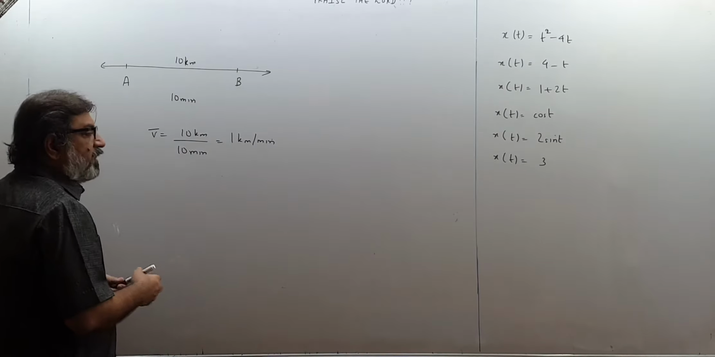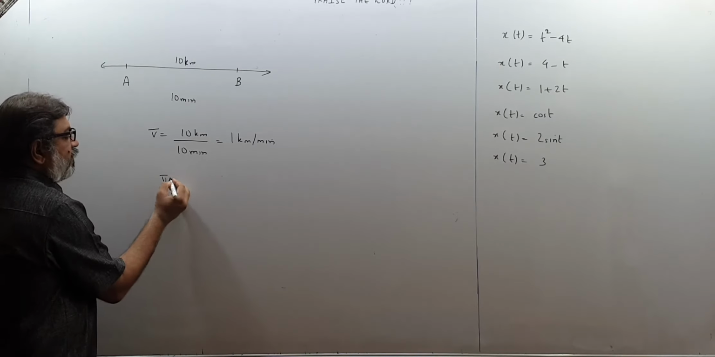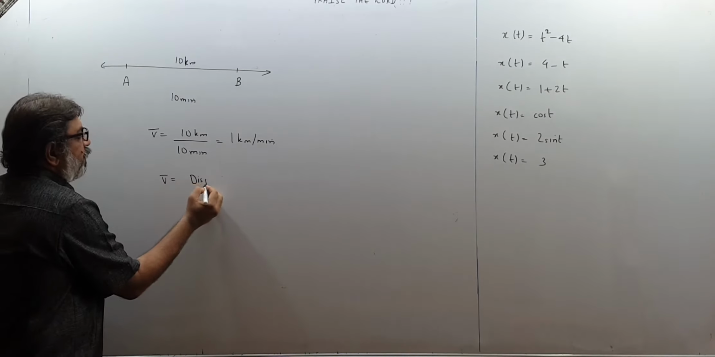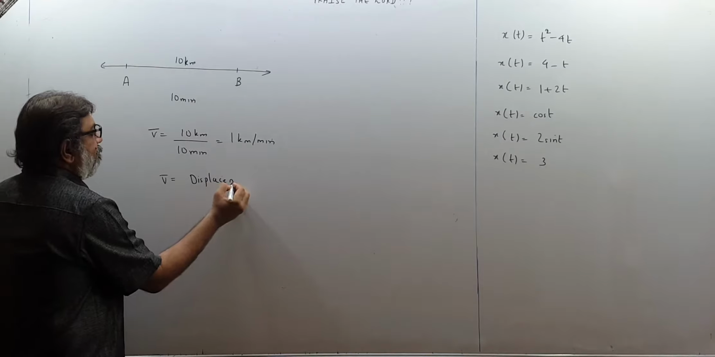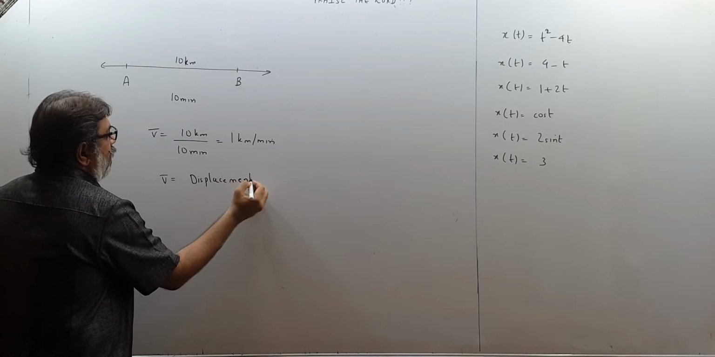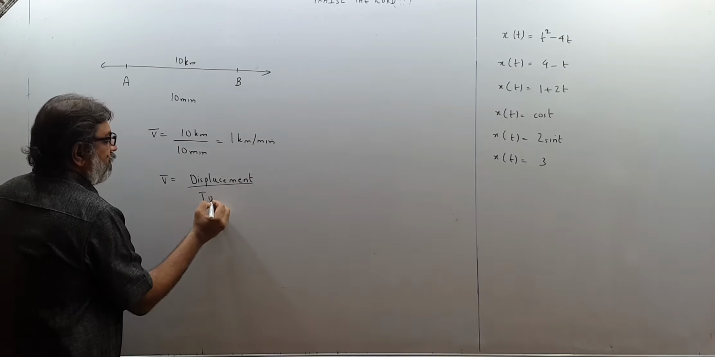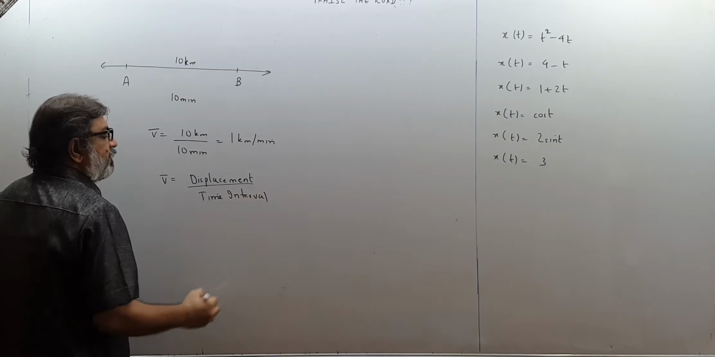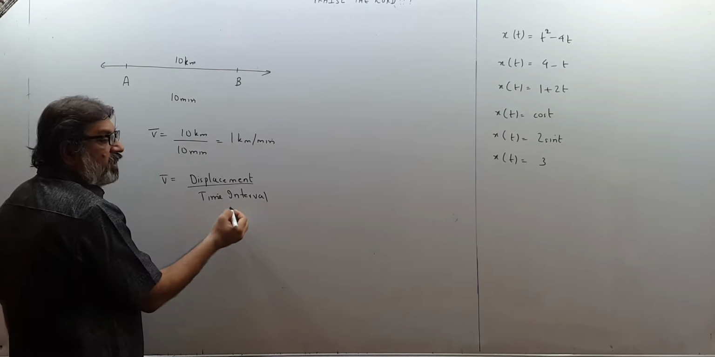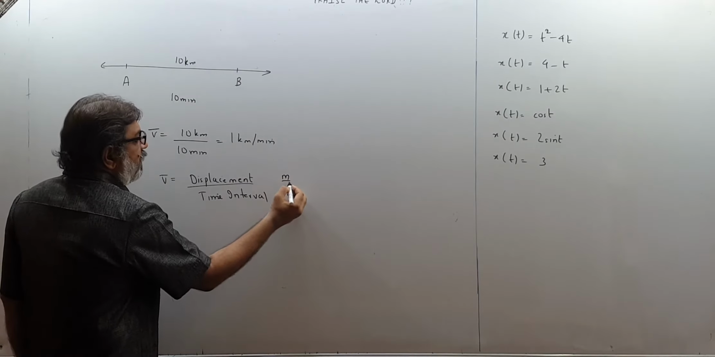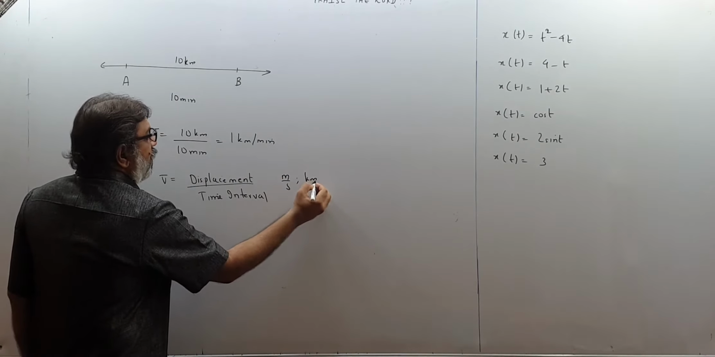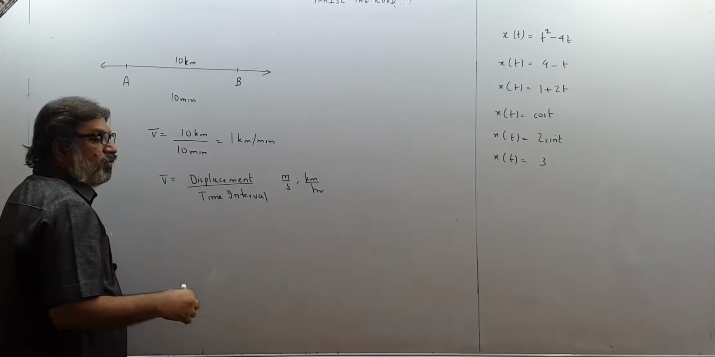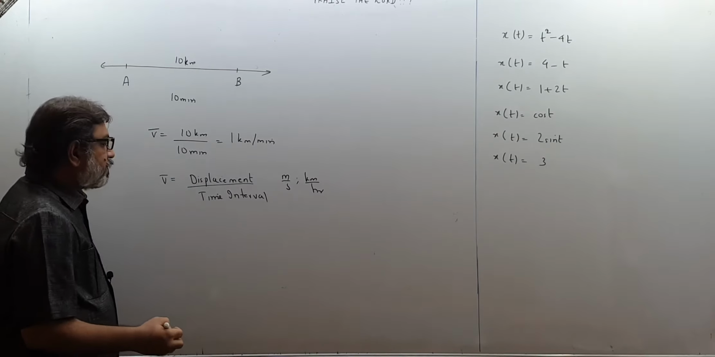And children, please remember, therefore we define average velocity as displacement upon time interval. This is the definition of average velocity, and from the definition I can make out its units will be meter per second or kilometer per hour that we use in our common life every day.